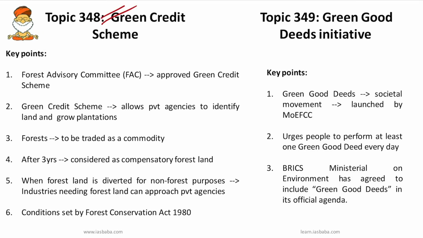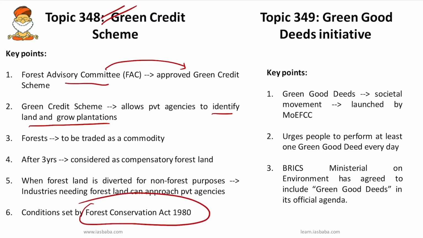So recently the Forest Advisory Committee has approved a new scheme, that is the Green Credit Scheme. This scheme allows agencies like private companies and village community agencies to identify land and grow plantations. See why this scheme is important? Because currently under the Forest Conservation Act 1980, whenever forest land is diverted for non-forest purposes like mining or industrial purposes, the project developer is supposed to identify land and pay for planting forests.